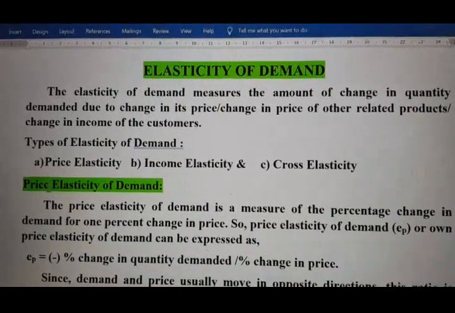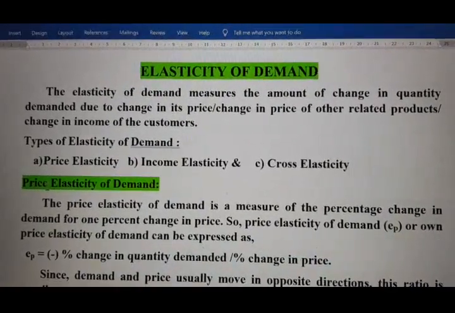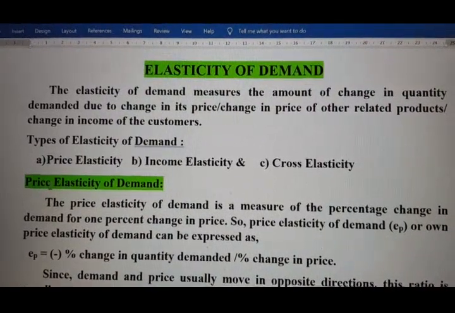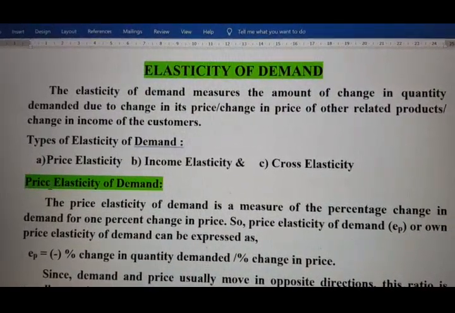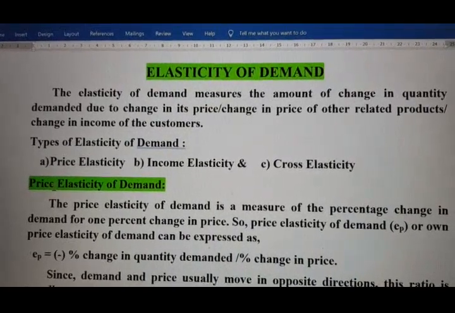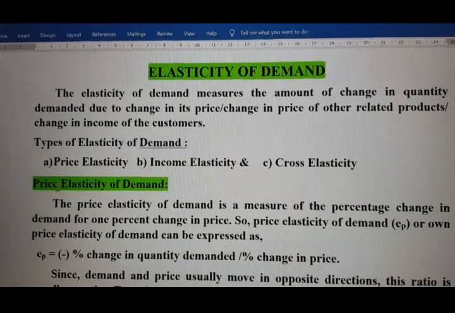What do you mean by the term elasticity? See, as per the law of demand, if the price of any product increases, the demand for that product will fall, and when the price falls, the demand for that product will rise.